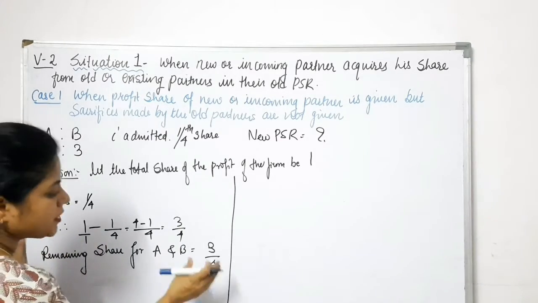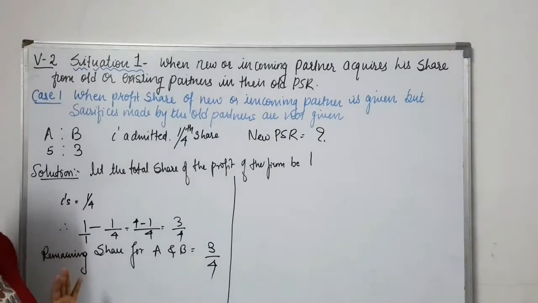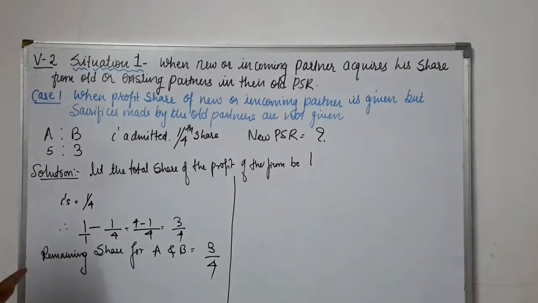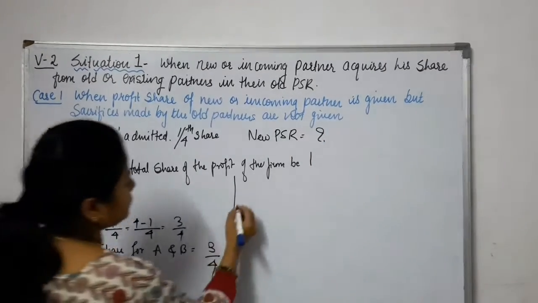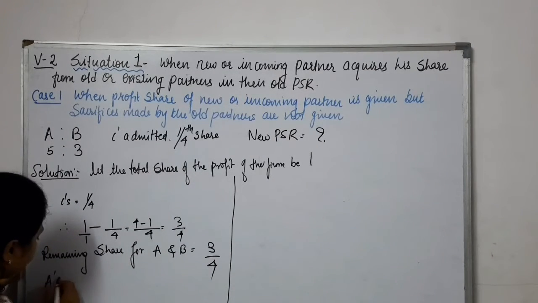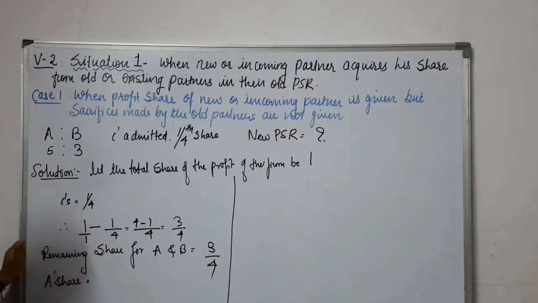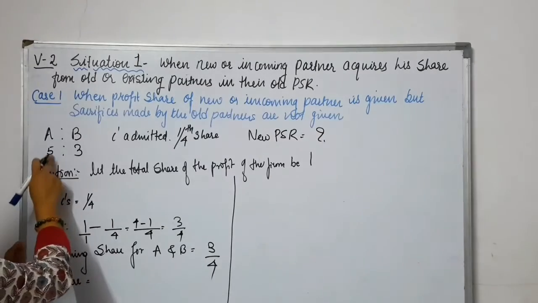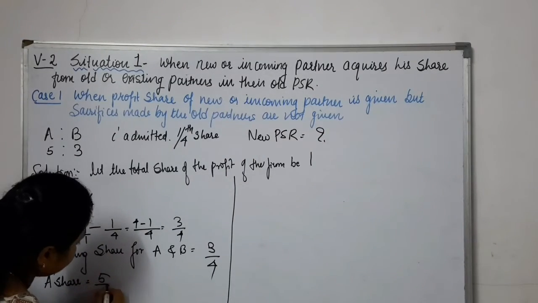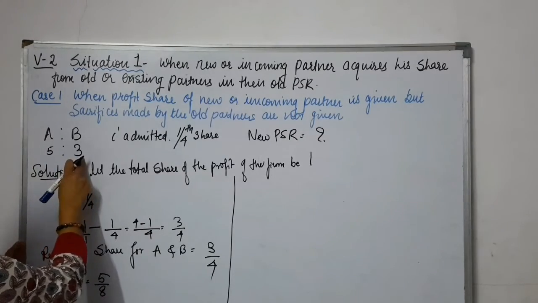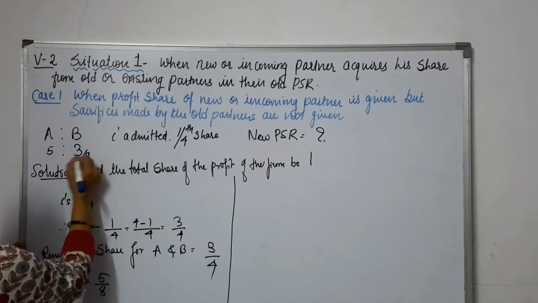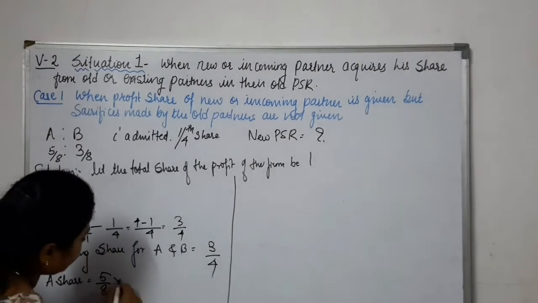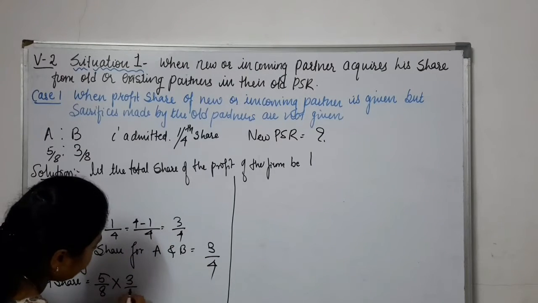From this remaining share, A and B are going to share. Now how to calculate A and B? Now A's share is how much? A's share is equal to, find by 5:3, which is the old PSR. So what will be A's share? 5 by 8. 5 by 8 meaning 5 plus 3, 8. So 5 by 8, 3 by 8. I'll write here 5 by 8, 3 by 8. Okay. So A's old share is 5 by 8, and he is going to acquire from 3 by 4.